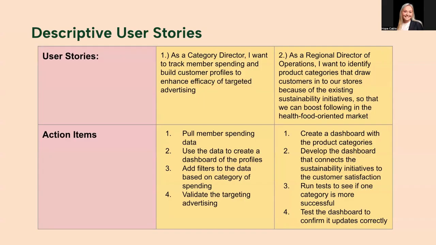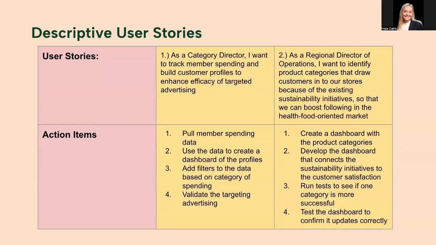All right, so for the descriptive user stories, we have two we're going to go over. First one is as a category director, I want to track member spending and build customer profiles to enhance efficiency of targeted advertising. So some action items we can take to get to this user story. One is to use the data we have and pull the member spending data. And then from there, use the data that we pulled to create a dashboard of the profiles.